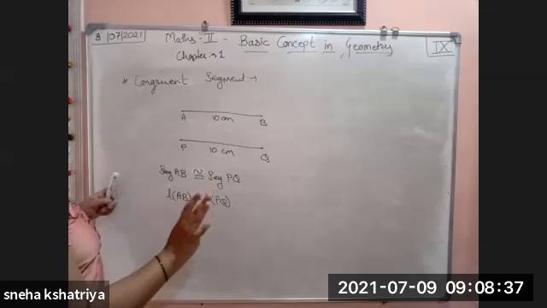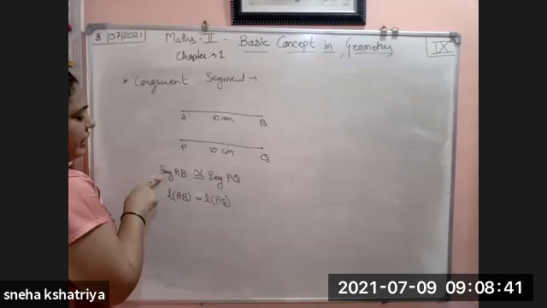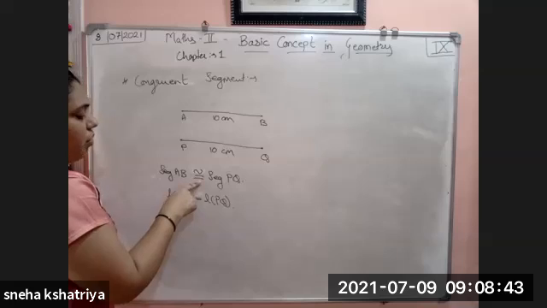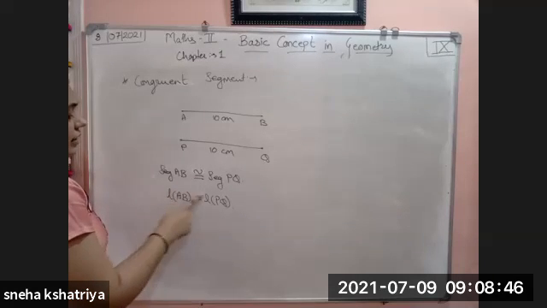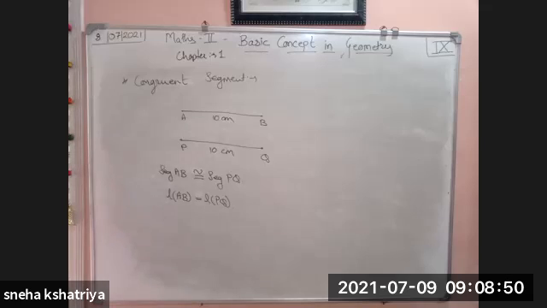Both have the same value. There is no change between them. They both are the same. But while writing segments, you have to write the congruent sign. And while writing length, you have to write the equal to sign. So that is the congruent segment. If two lines have equal value, then they are called congruent segments.